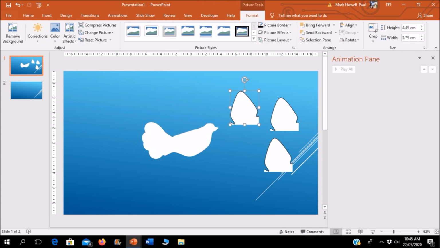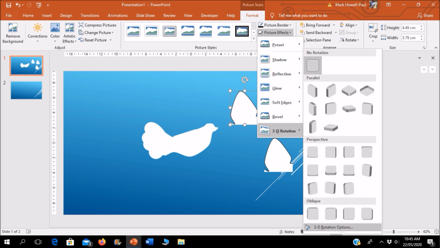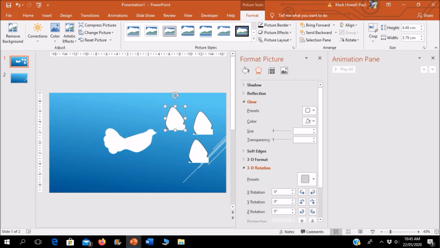So I'm going to select one of these wings and I'm going to the picture effects under 3D rotation, and I'll go into the rotation options and I'll just rotate it a little bit on the Y and Z axis. This is how it should look when the wing is opened out as the bird is flying.